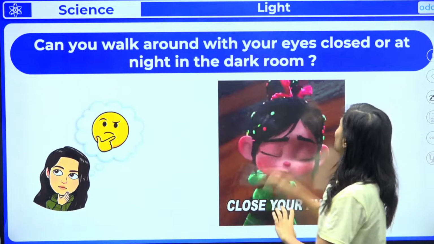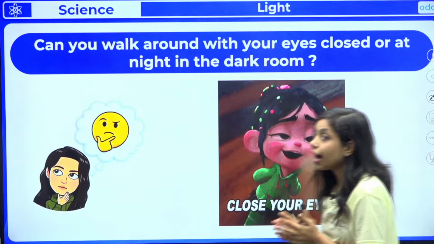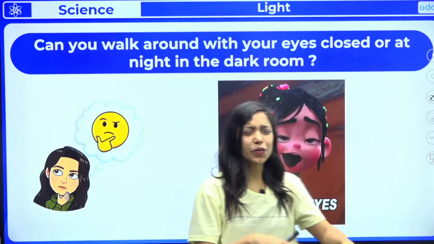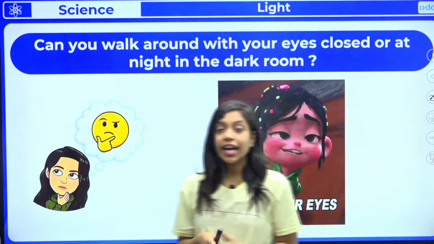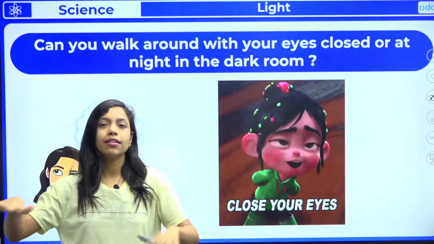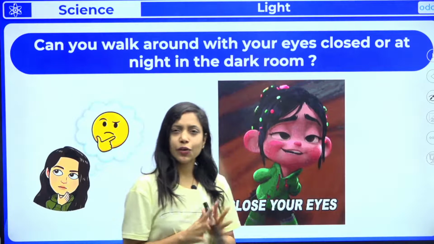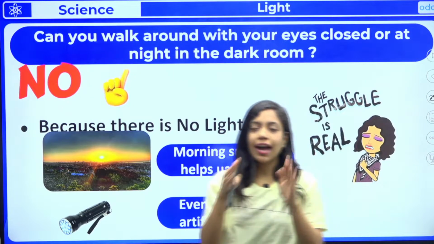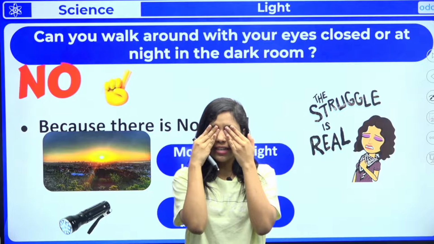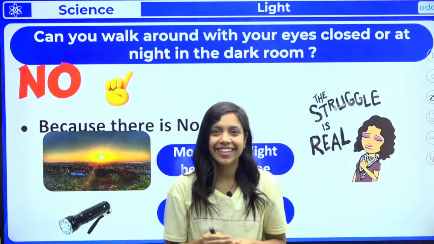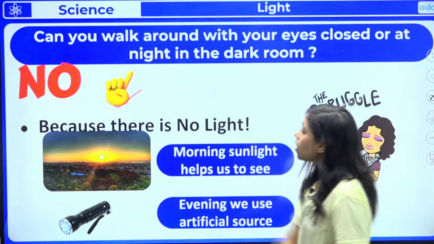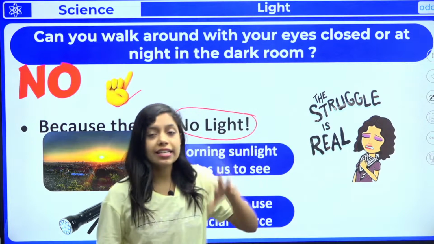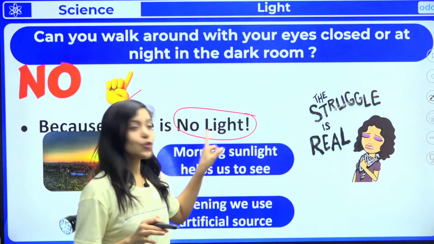Can you walk around with your eyes closed or at night in a dark room? Just imagine, now you have to close your eyes, and can you walk through the living room, kitchen, everywhere? Or during night time if there is no current, can you walk in the dark room or with your eyes closed and identify the objects? No, that is not possible, right? If you just close your eyes, everything will be black. You cannot see anything. Why? Because there is no light. This is very important. Why can we not see anything when our eyes are closed or in a dark room? Because there is no light, right?